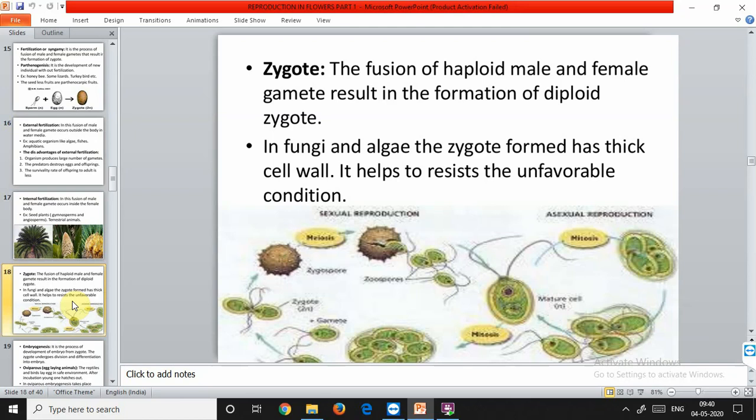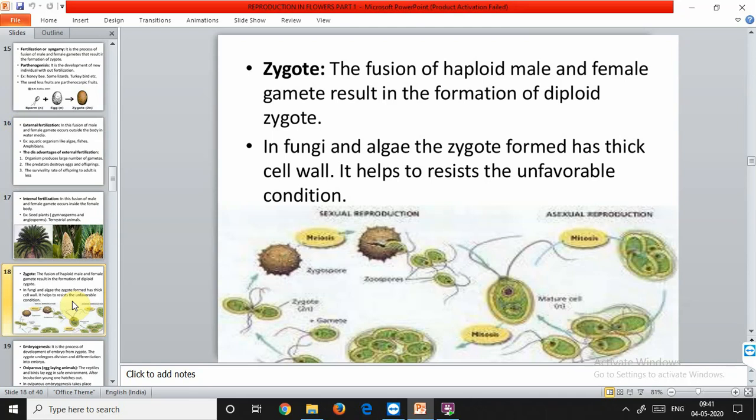Now the further development of the zygote depends on the type of life cycle the organism has and the environment it is exposed to. In organisms belonging to algae and fungi, the zygote develops a thick wall that is resistant to desiccation and damage. This is in order to protect itself from any predator, and it undergoes a period of rest before the process of germination. In this period of rest, it absorbs some amount of nutrition and prepares its body for germination. Then in organisms with haplontic cycle, you must have read the haplontic and diplontic cycles in your 11th class, so we'll not go through them.